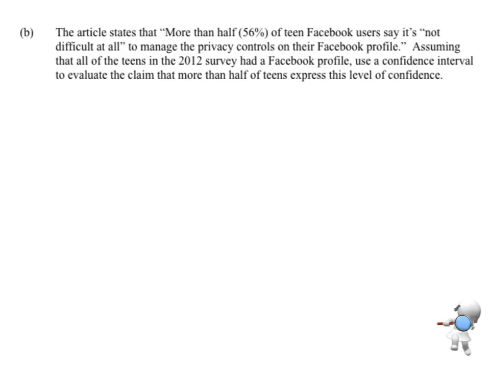So the article states that more than half, 56% to be precise, of teen Facebook users say it is not difficult at all to manage their privacy settings. Assuming that all of the teens in the 2012 survey did have a Facebook profile, so this is one of the assumptions underlying it, we want to use a confidence interval to evaluate the claim that more than half of teens express this level of confidence.